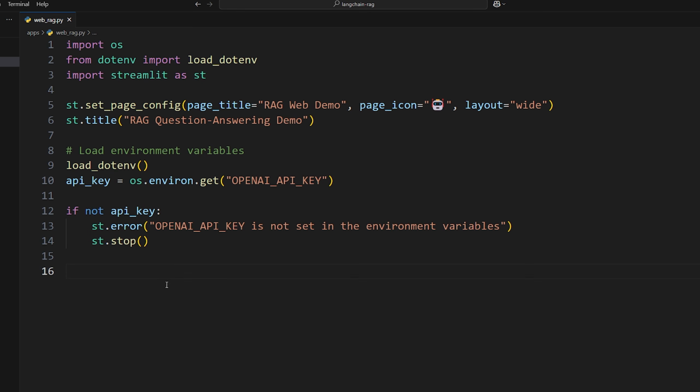Now, like I showed you in the demo, at the very top, we're going to have an input where you can put a URL. This is where we're going to get our data from. So we're going to use a data loader that can extract information from URLs for websites.